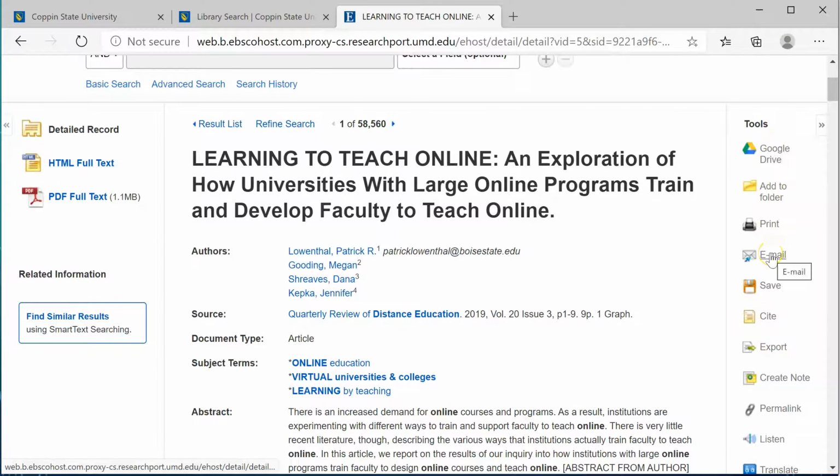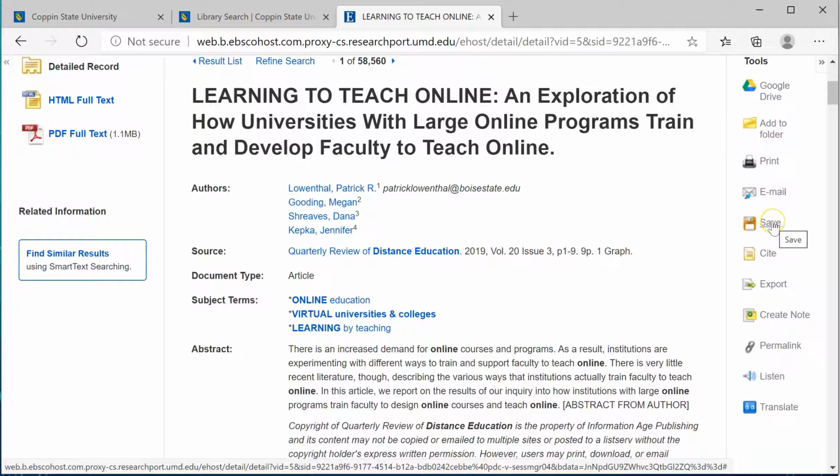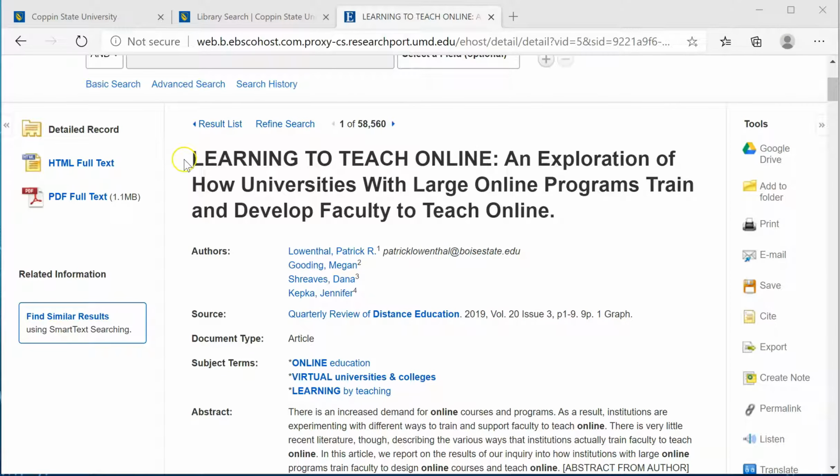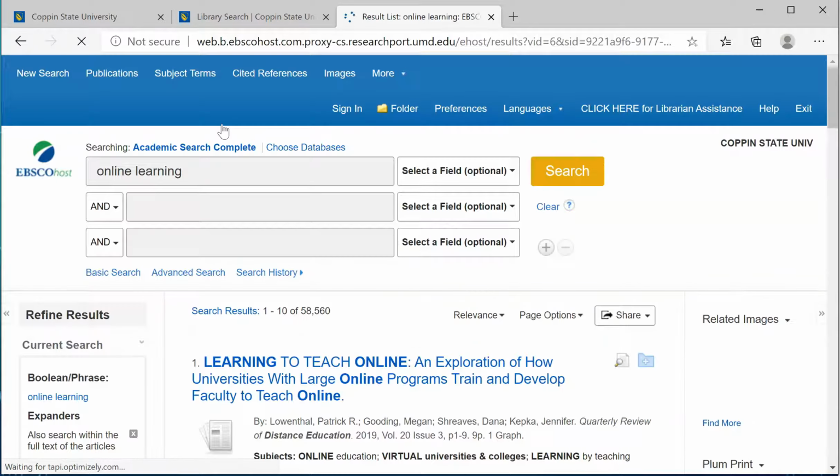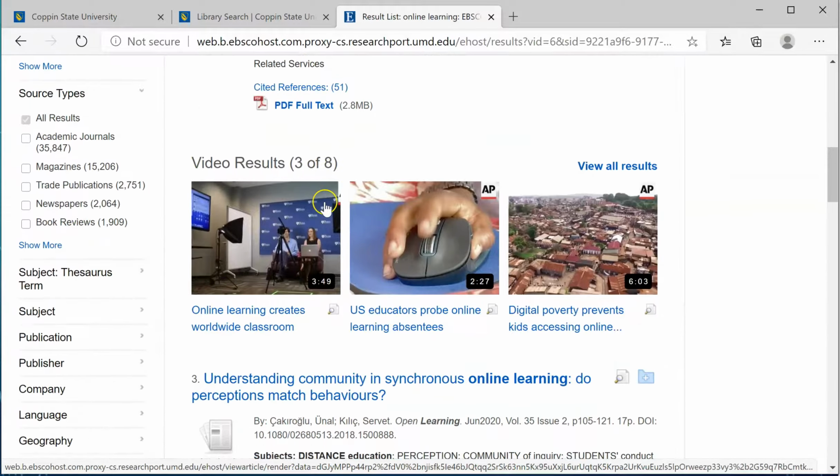It can be emailed to any email account, not just your school account. It can be saved to your computer, and it offers other referencing options. To return to our results list, we click Result List, and here we are.